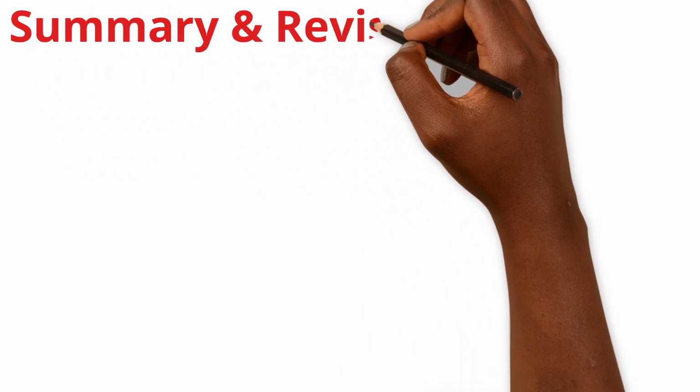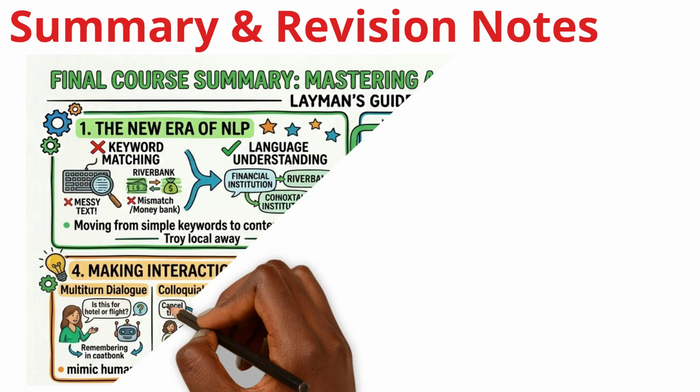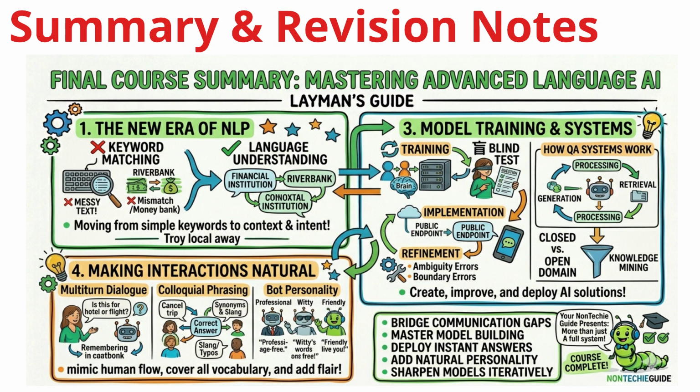During this course, we explored the fundamental shift from simple keyword matching to contextual language understanding. We broke down the anatomy of human speech into its core structural components: intents or goals, utterances, the creative phrasing, and entities, the specific data points needed for action. We then walked through the constant four-step cycle required to build a model's brain: training, evaluation, implementation, and iterative refinement.